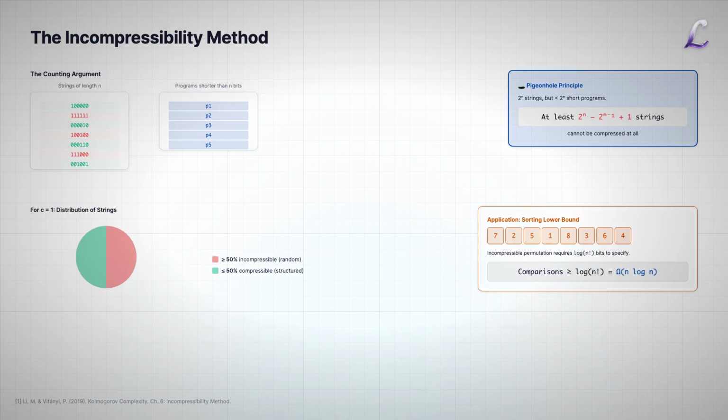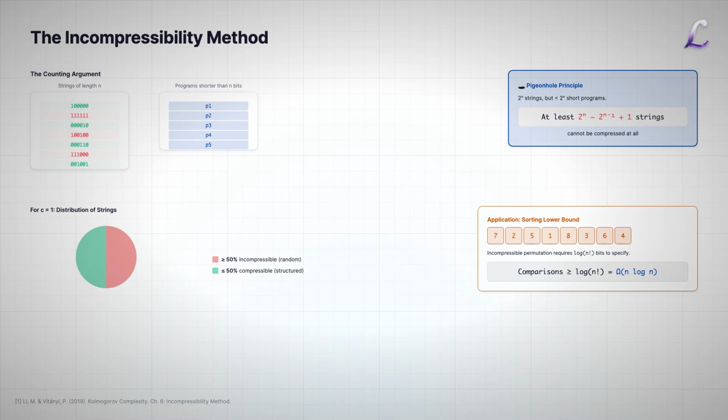The incompressibility method works like this. To prove a lower bound on some computational quantity, assume the input is incompressible. Since incompressible strings have no exploitable structure, any algorithm must essentially process every bit. And since most strings are incompressible, the bound holds for a majority of inputs.